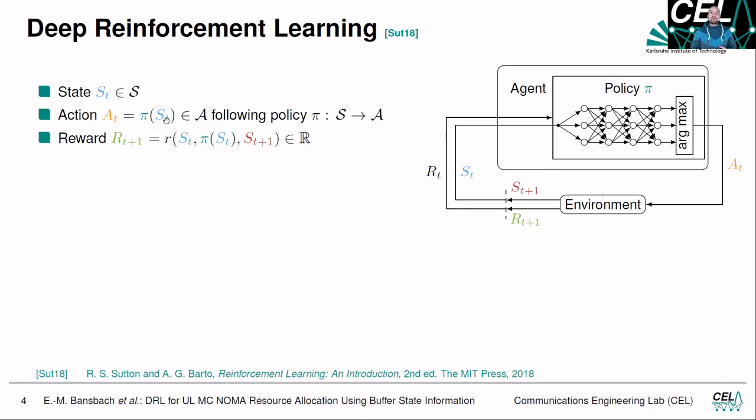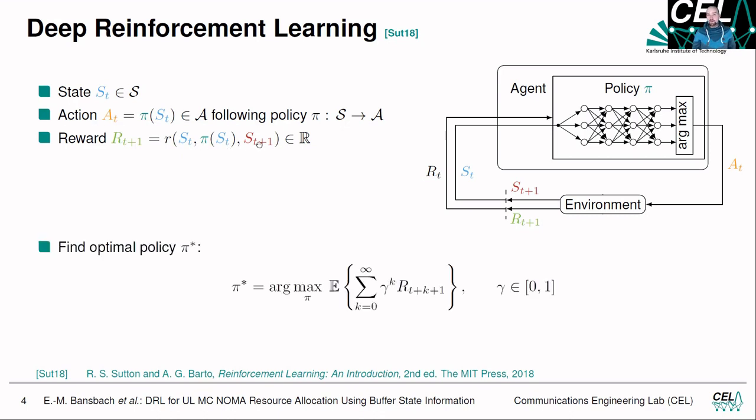The policy pi makes the decision based on the observed state and gives out an action, and the action is then fed to the environment and acts in the environment. The environment changes and we get a follow-up state, s_t+1, and we get a reward, r_t+1, which tells us if the action chosen by the agent was a good action or a bad action. The reward can be described as a function of the observed state, of the action that was chosen, and the follow-up state. The goal of reinforcement learning now is to find an optimal policy pi star.